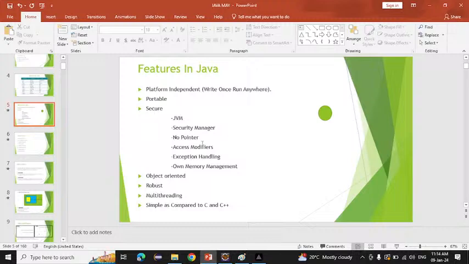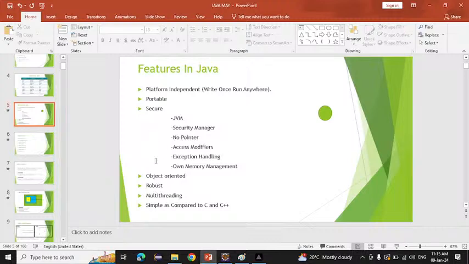Okay. After that, access modifier. We have four types of access modifier: public, private, protected, and default. If you want to make your class private, we can make it private. If you want to make your class public, we can make it public. What is meant by access modifier, we will see in the future when we see the program. But if you want to make your program public or private, we do it with the help of access modifiers. So this thing also makes Java secure.